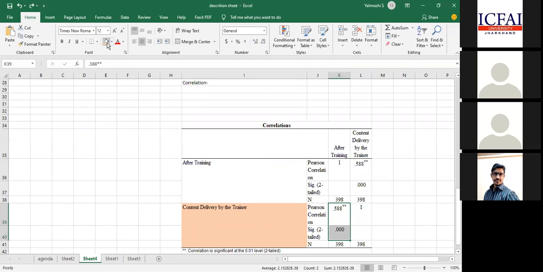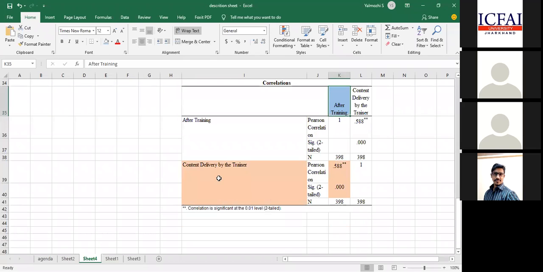Here also I don't want to go with statistics. 0.05, 0.05 is my magical number. Now what are the two variables I'm looking at? Whether the content delivery by the trainer, that is Rajkumar, who has delivered some content relating to SPSS, whether you got the outcome or not. I want to find out. First of all, I look into significance. Now what is the significant value? 0 here. 0 means it is significant.